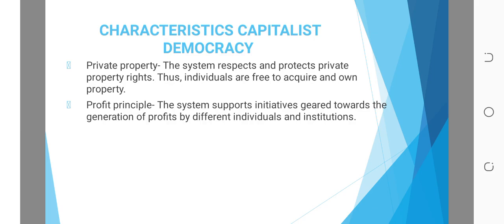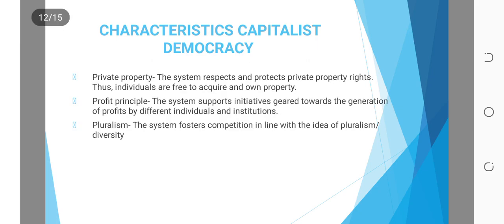The second one, profit principle. This system supports initiatives geared toward the generation of profit by different individuals and institutions. Then pluralism. The system fosters competition in line with the idea of pluralism and diversity.